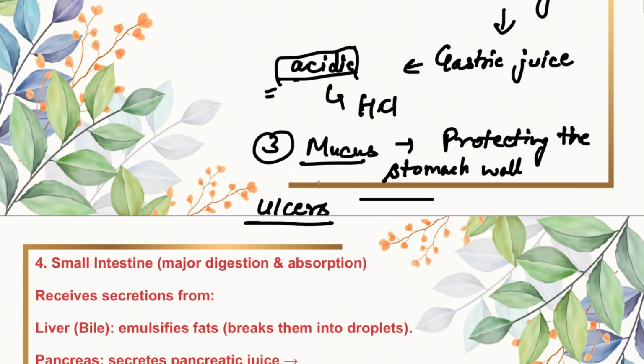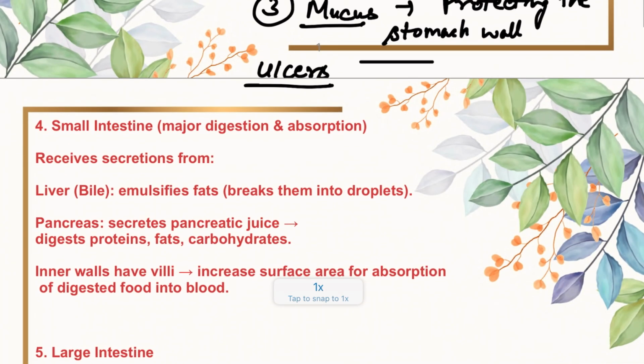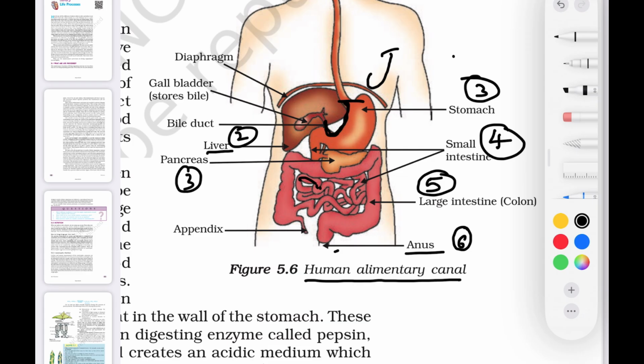Now, from the stomach, the partially digested food enters into the small intestine. Here, major digestion and absorption takes place. This is your small intestine. Why it is known as small intestine? Because it is narrow. Otherwise, it is the largest part of human alimentary canal. It is 6.5 meters. But it is narrow. That's why it is known as small intestine.